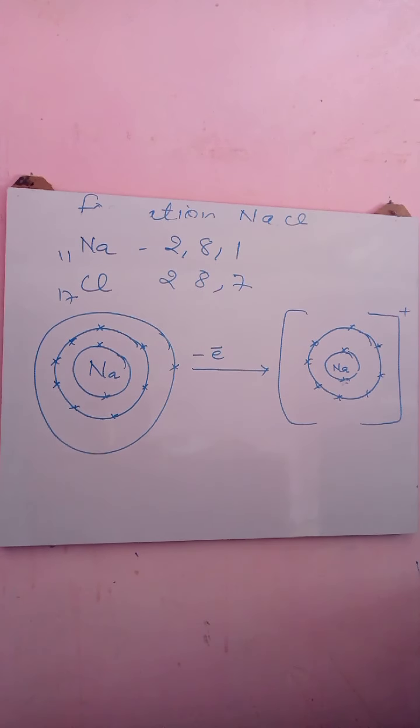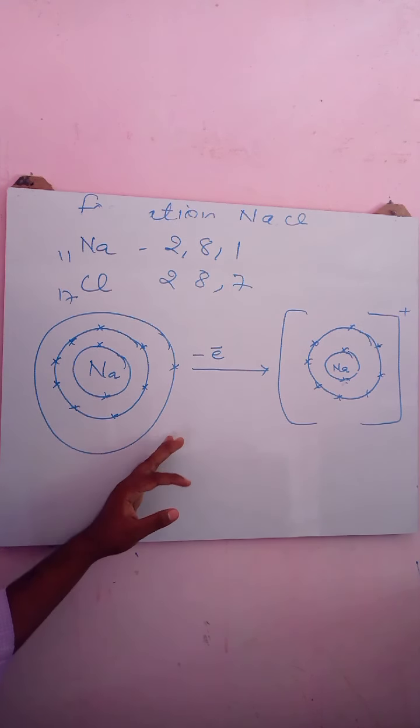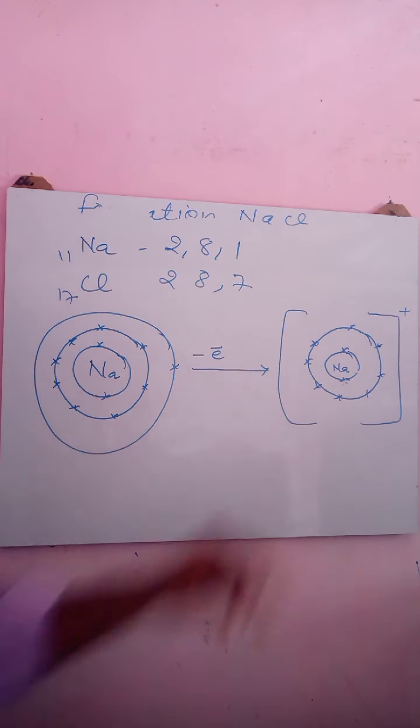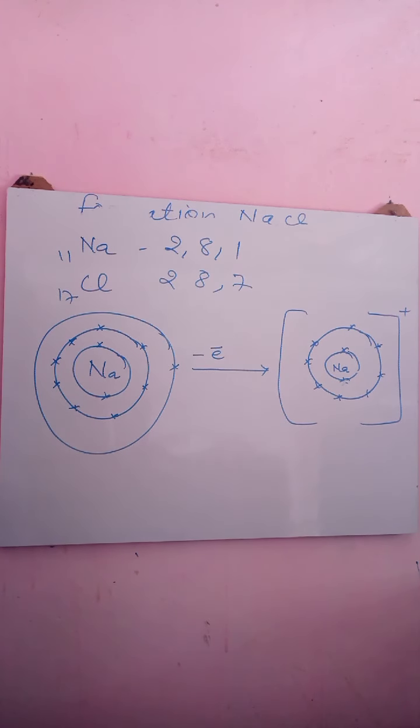Always remember, the size of a cation is always smaller as compared to the size of its parent atom. So here the sodium parent atom size is bigger as compared to the cation, the sodium plus ion. Right?